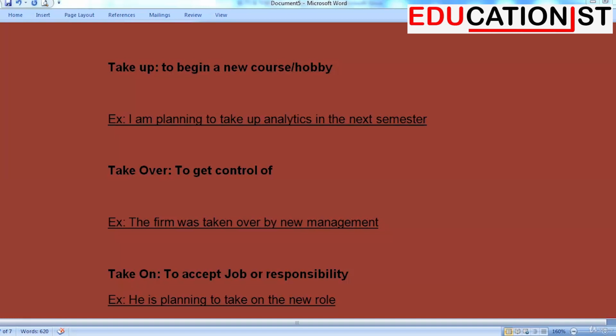Take over. To get control of. The firm was taken over by new management. Take on. To accept a job or responsibility. Example, he is planning to take on the new role.